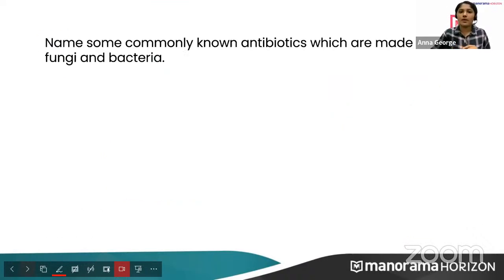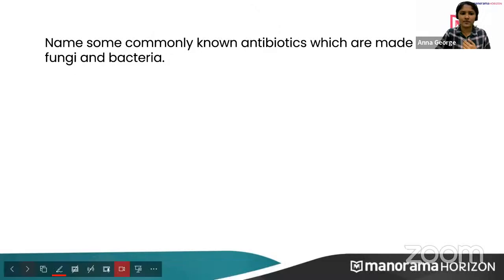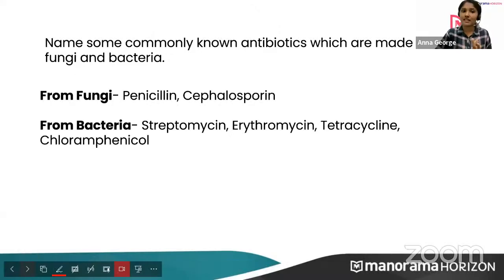Now, name some commonly known antibiotics. Actually, my mouse is not working. That is why I'm getting a little lag. Okay. So, name some commonly known antibiotics which are made from fungi or bacteria. Just one you can say now. Yeah, penicillin, very good. From fungi, penicillin is obtained. Cephalosporin is another example. From bacteria, streptomycin, erythromycin, tetracycline, chloramphenicol. So these are some other examples of antibiotics made from bacteria.